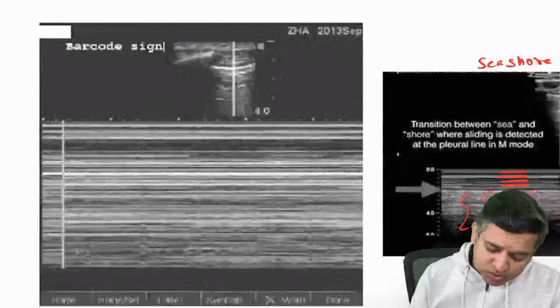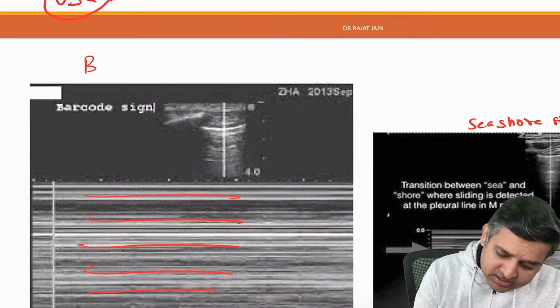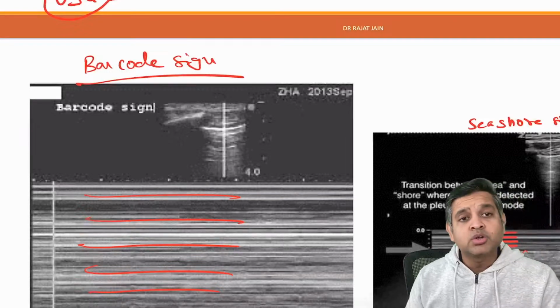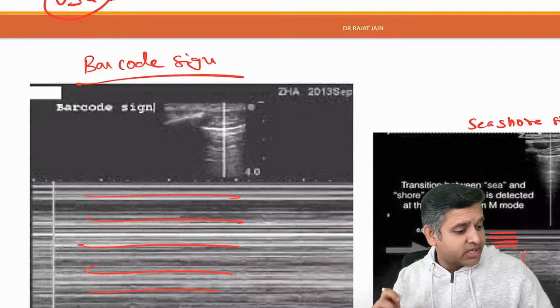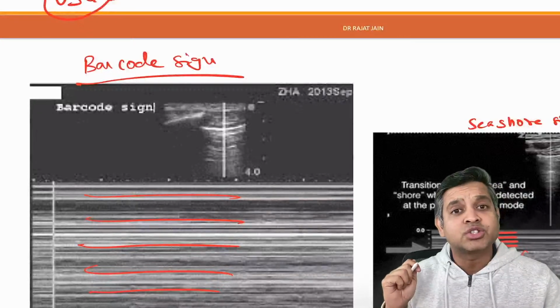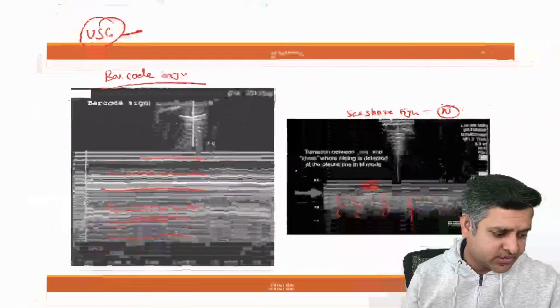However, what happens in pneumothorax? You just see straight lines, and this sign is called the barcode sign. So don't forget that the seashore sign is normal, and the barcode sign is a sign of pneumothorax, right?